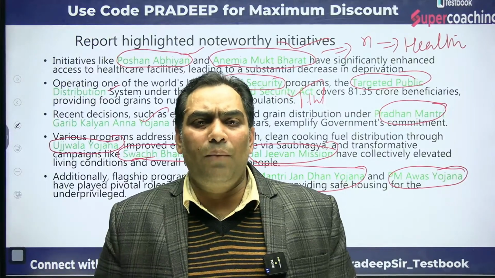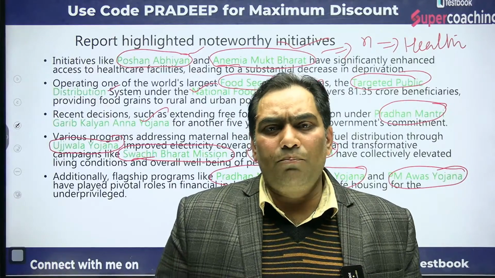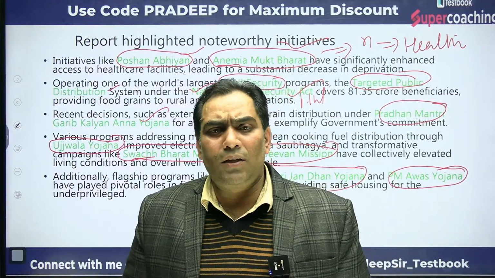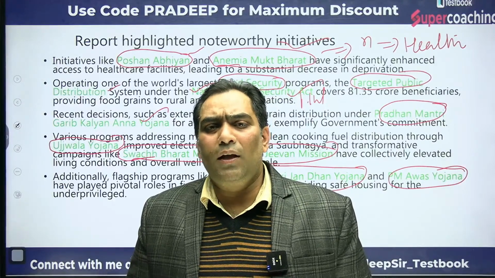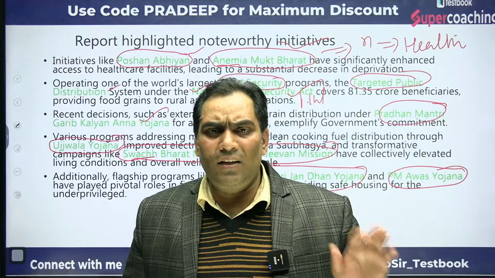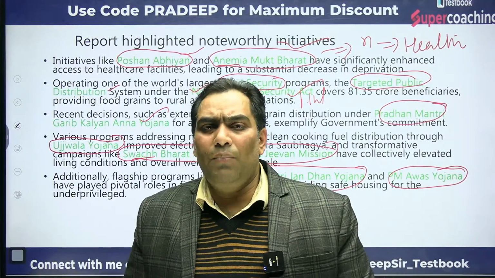whether they are in multidimensional poverty or not, the National Family Health Survey does a door-to-door survey, and on the basis of that they decide the threshold. And on the basis of that threshold they give the value 0 or 1.